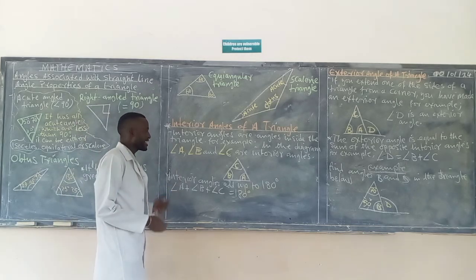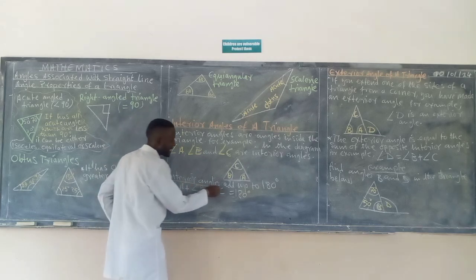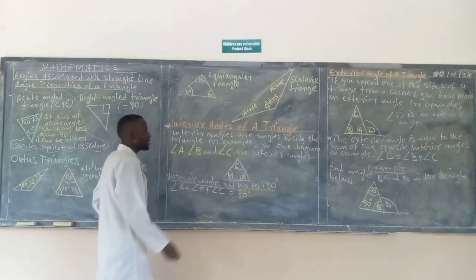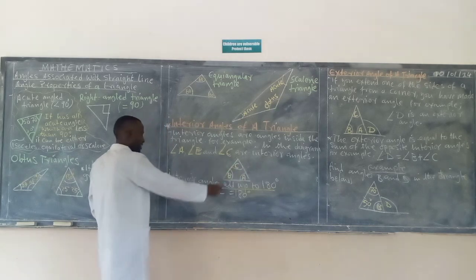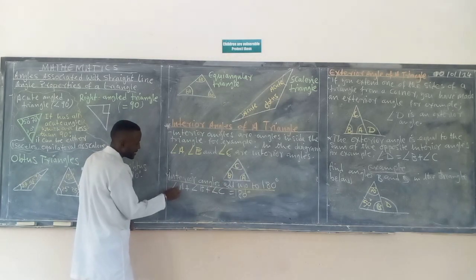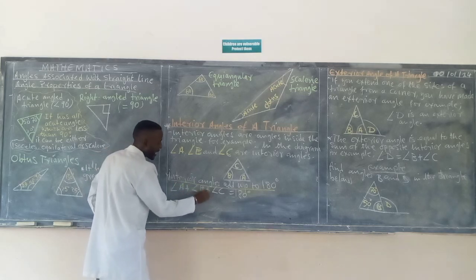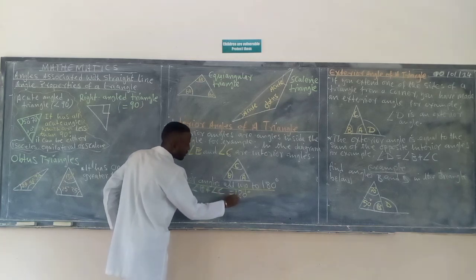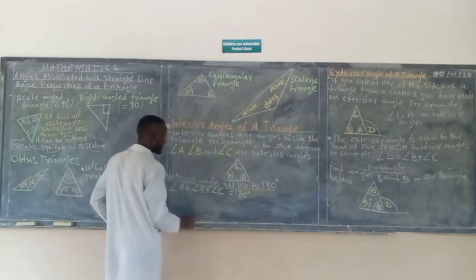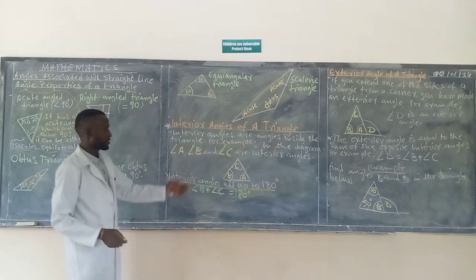And now, what are they telling us? They are telling us that interior angles add up to 180 degrees. Meaning when I add this angle and this angle and this angle, I should be able to get 180 degrees. As you can see, angle A plus angle B plus angle C, I should be able to get 180 degrees. That is what it means by interior angles. So this is a straightforward concept.